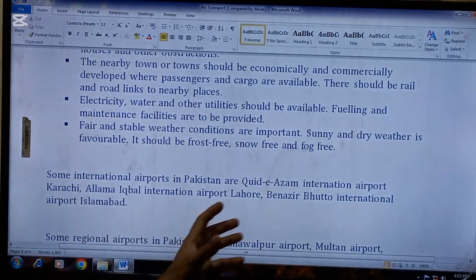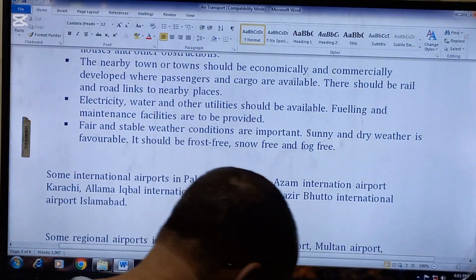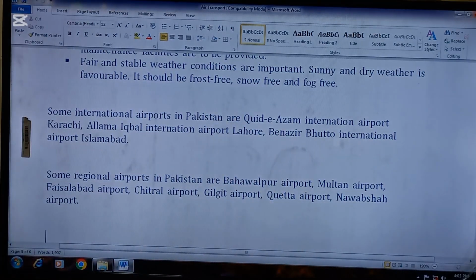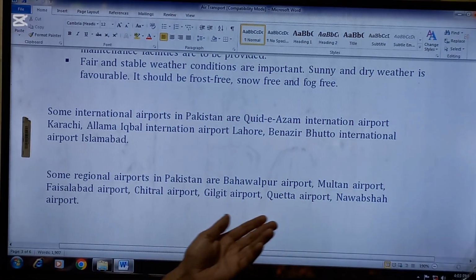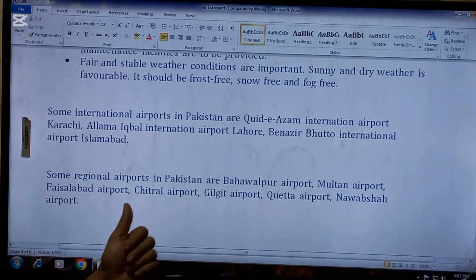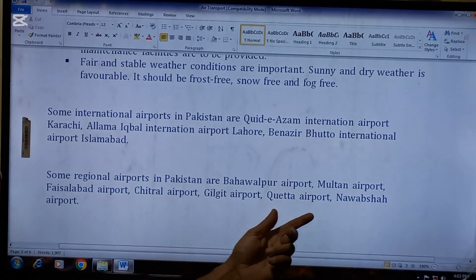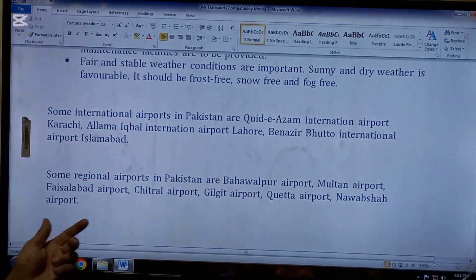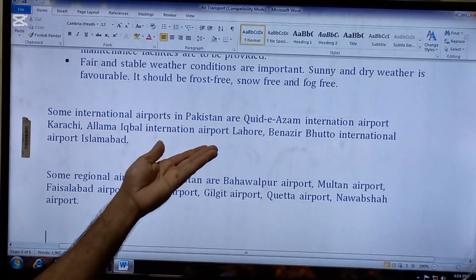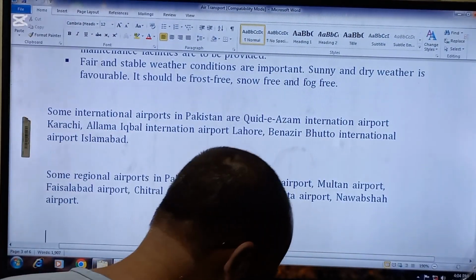So these are some big international airports in Pakistan. Some regional airports in Pakistan are Bahawalpur Airport, Multan Airport, Faisalabad Airport, Chitral Airport, Gilgit Airport, Quetta Airport, and Nawab Shah Airport. So these are regional airports which are in Pakistan, and these are some international airports.